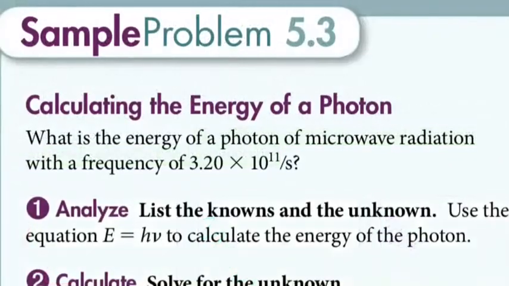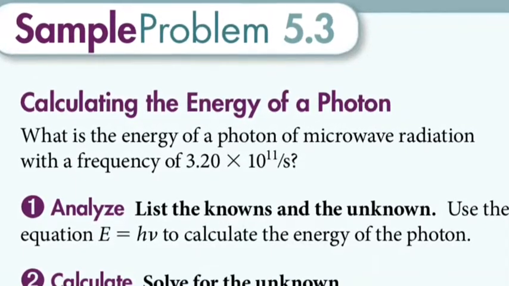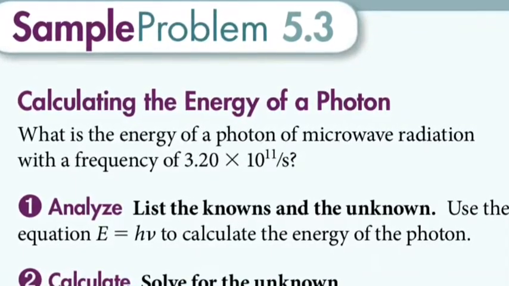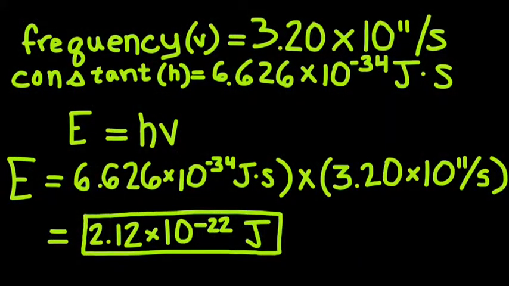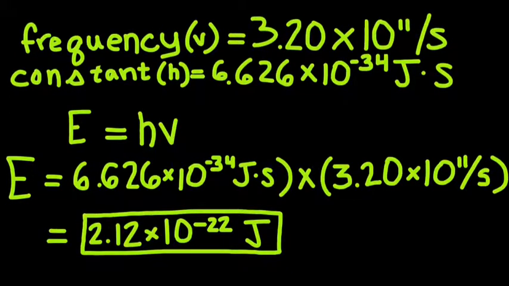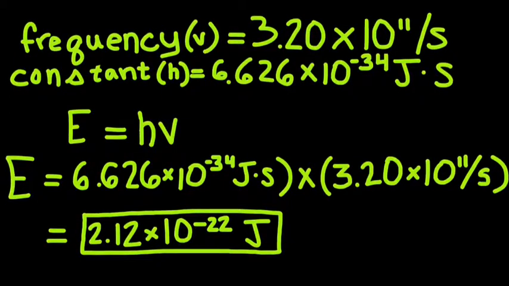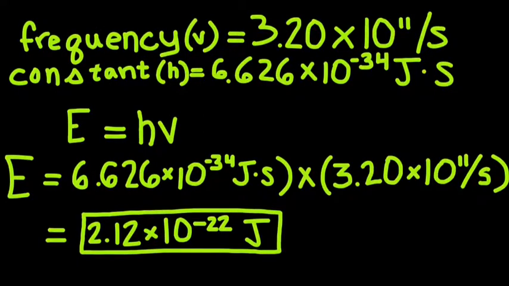Sample problem 5.3 asks us the energy of a photon of microwave radiation with a frequency of 3.20 times 10 to the 11th per second. Using this given frequency and Planck's constant, we can follow the equation here. When we fill in the values we know and solve, we get 2.12 times 10 to the negative 22nd joules. This makes sense because individual photons have very small energy.